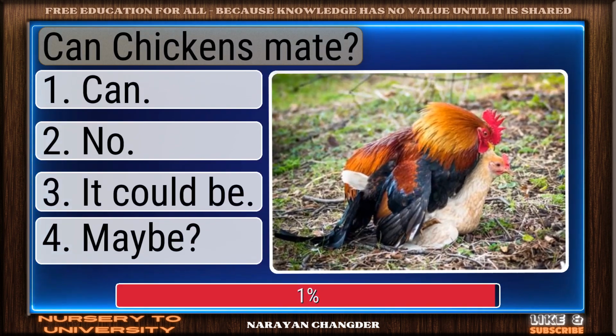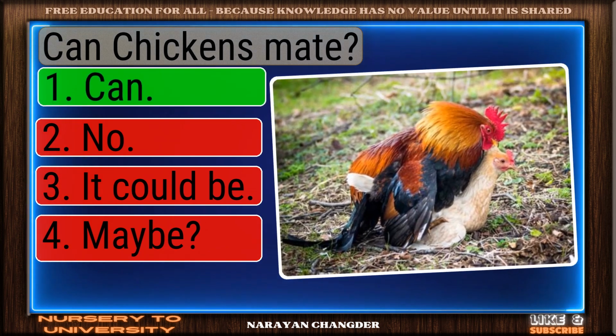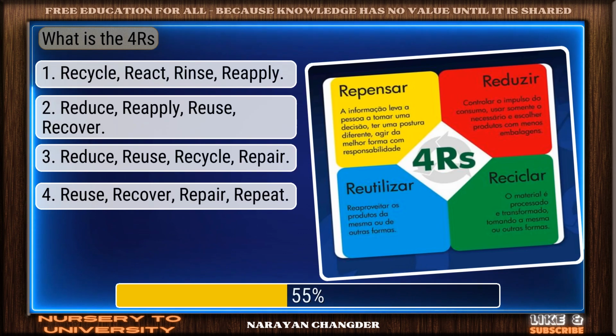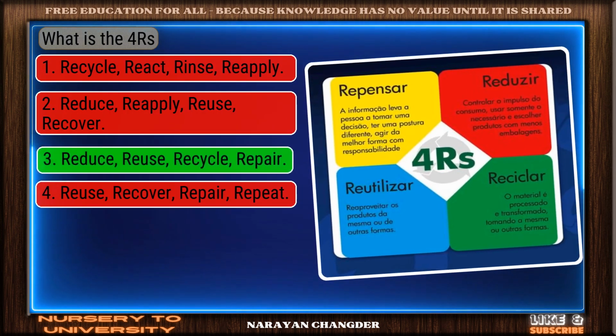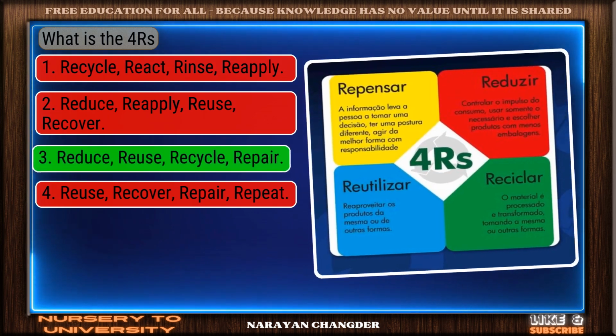Can chickens mate? Correct. Can is the right answer. What is the four Rs? Well picked. Reduce, reuse, recycle, repair is the correct answer.